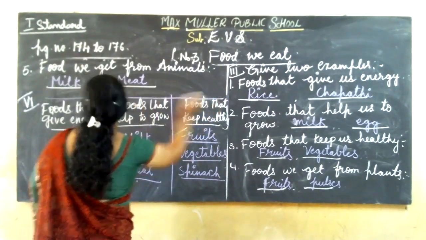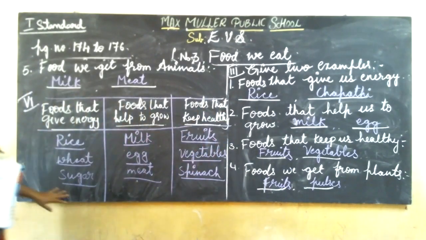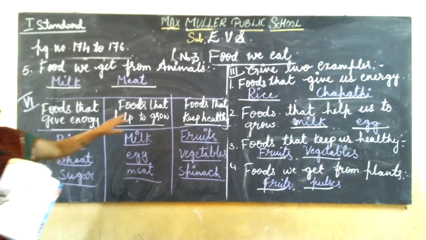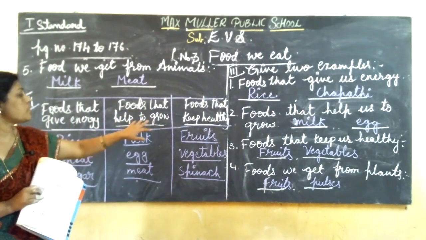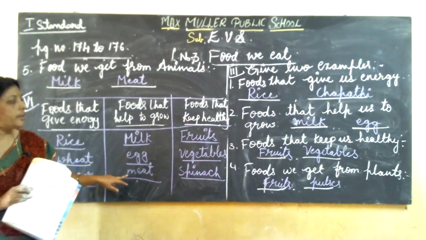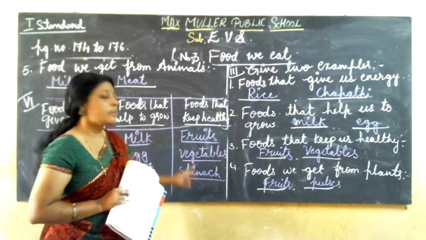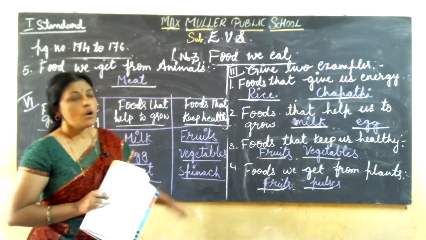So you have to write like this, okay? So which food gives us energy? Rice, wheat, sugar. You should learn the spelling also. Which food helps us to grow? Milk, egg, meat. And which food keeps us healthy? Fruits, vegetables and spinach. Okay, children?